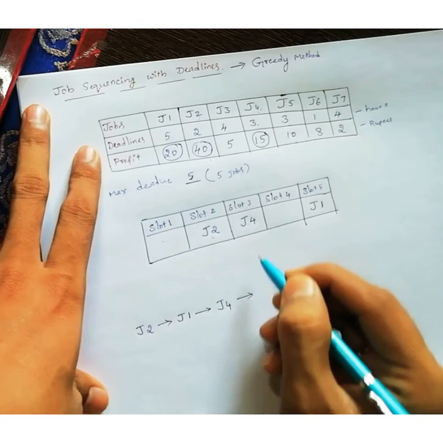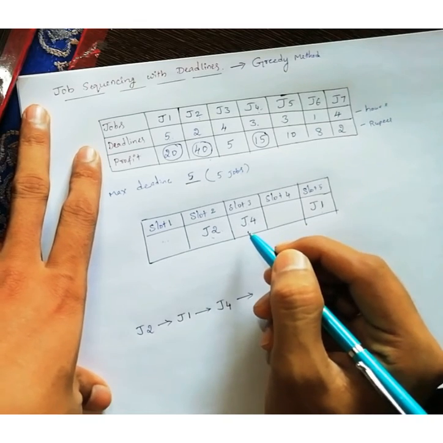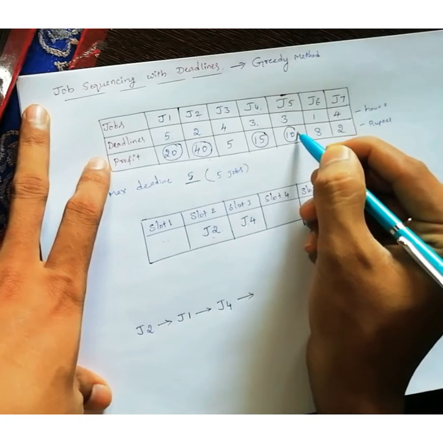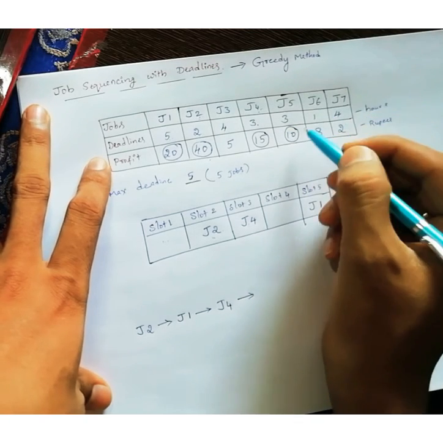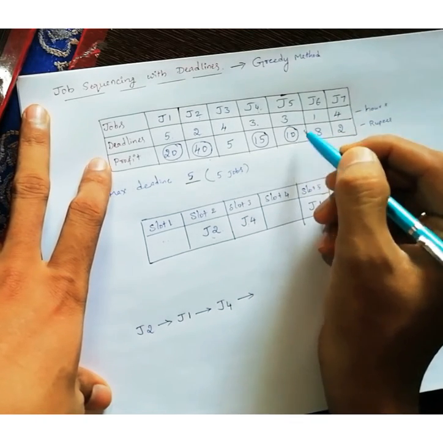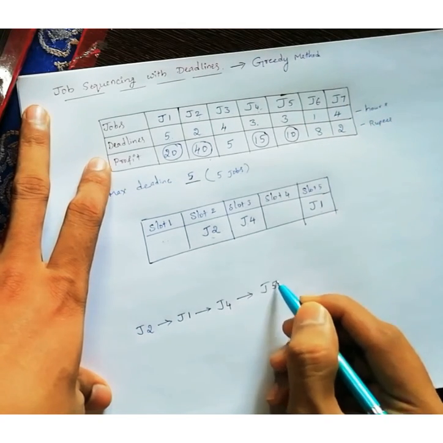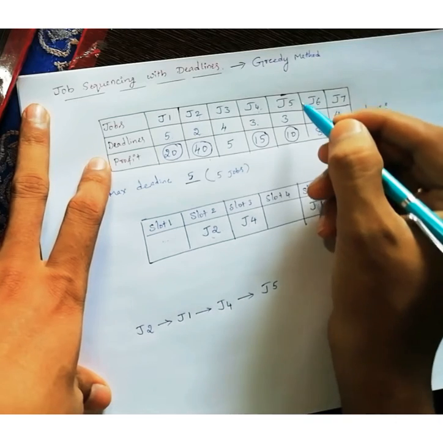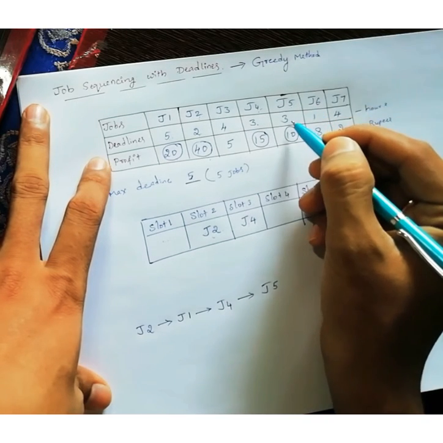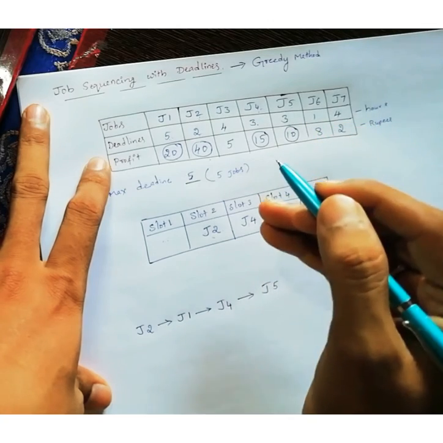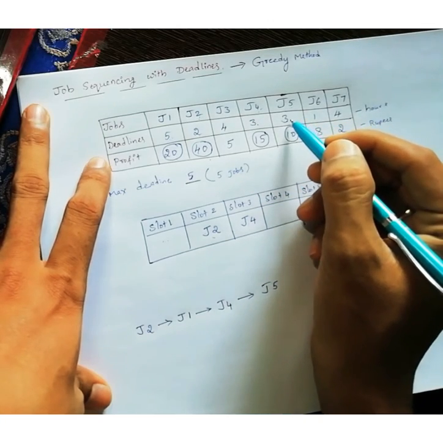Next, after J4, which job has the highest profit? 10. So now I will select 10. The job name is J5. J5 can wait 3 hours. That means in the first 3 slots he can complete his job, in any slot.